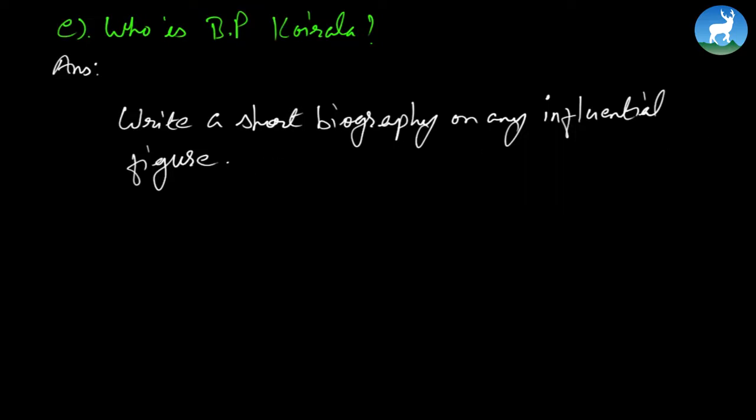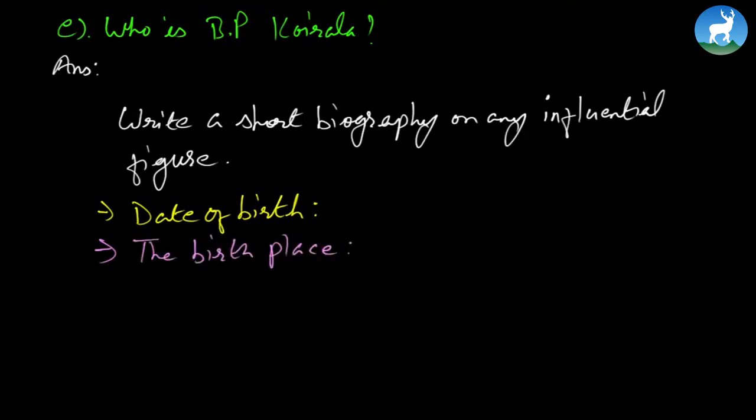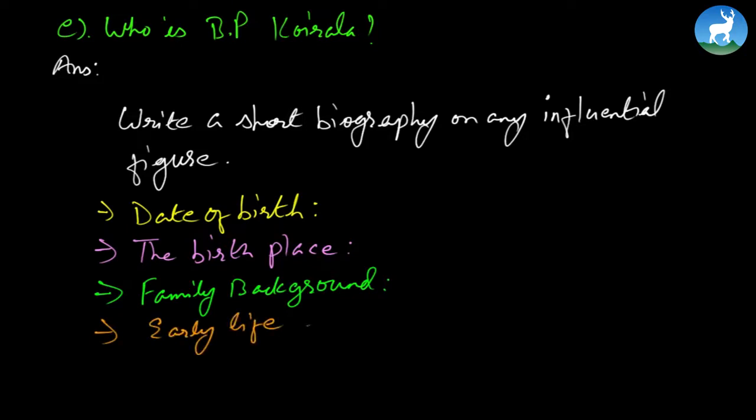For that, of course, first of all, you have to find the person's date of birth, and the birthplace, where he was born, and family background. Then you'll have to focus on the early life, or how his childhood was, right? And you can work on what influenced him or her, right?